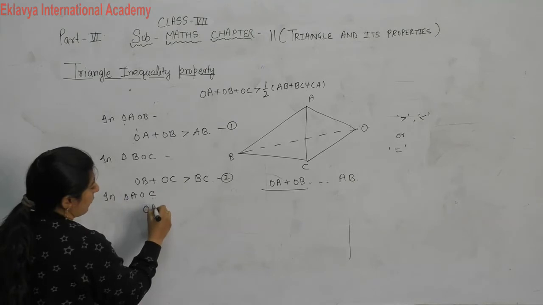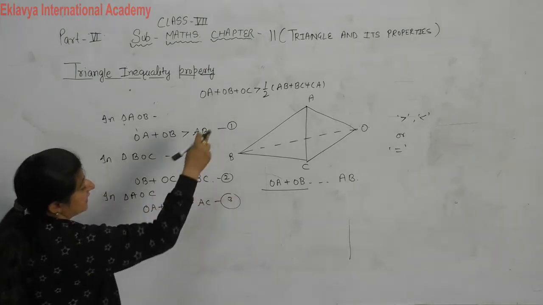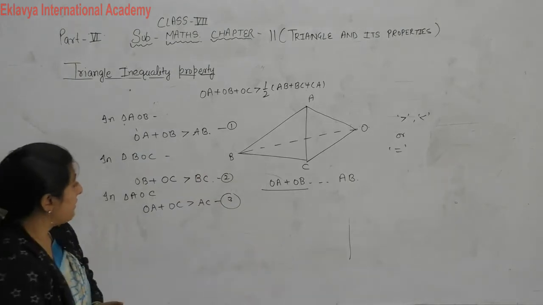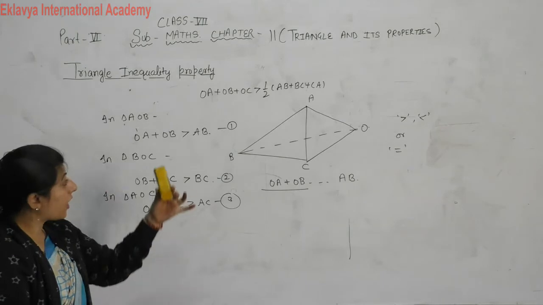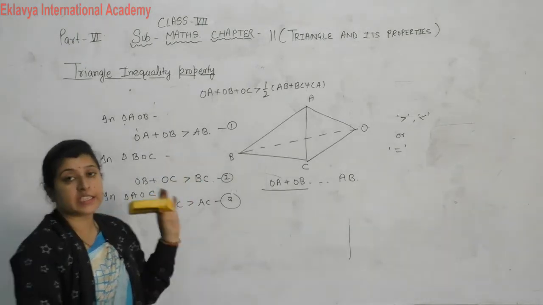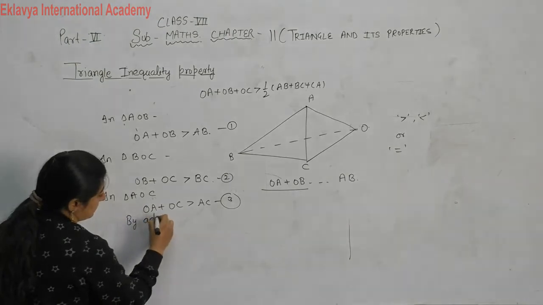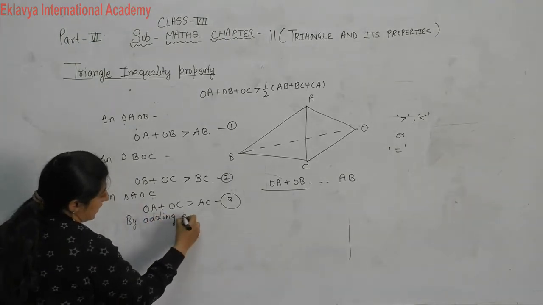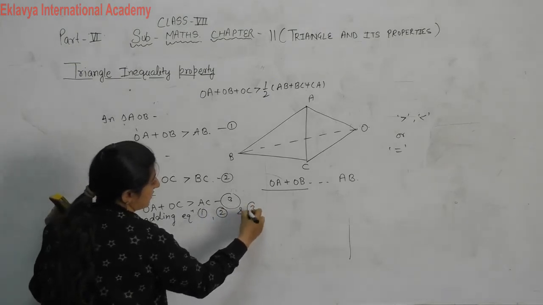We can write down OA plus OC greater than AC. We need AB, BC and AC on the right hand side, so we can write down these three equations. Now by adding all these three equations, equation first, second and third.